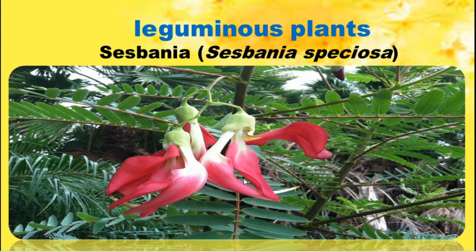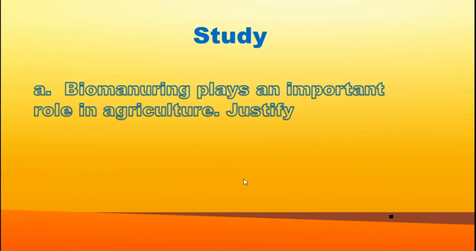So this is also considered as a fertilizer. Study: Biomanuring plays an important role in agriculture. Justify. So first we have to say yes or no. Yes. Then what do we write?